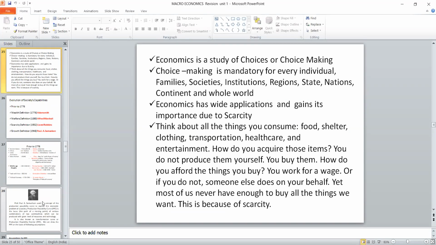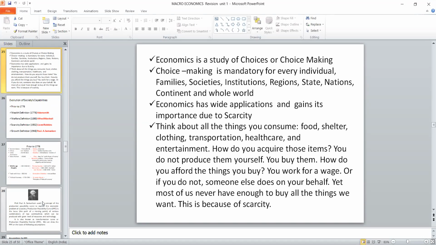In the extension of society capability, we should think about scarcity. Once scarcity is in the scene, then we have to make some choice in decision. This choice making may be of different levels. It may be at an individual level, a group level, that is family, or a society level. It may be an institution level, or local, state, or national level. Sometimes it crosses the political territory, based on the continent or as a globe. International decisions may take place because of the choice. Suppose the World Health Organization is a decision of the world, not of an individual, a particular country or a region.